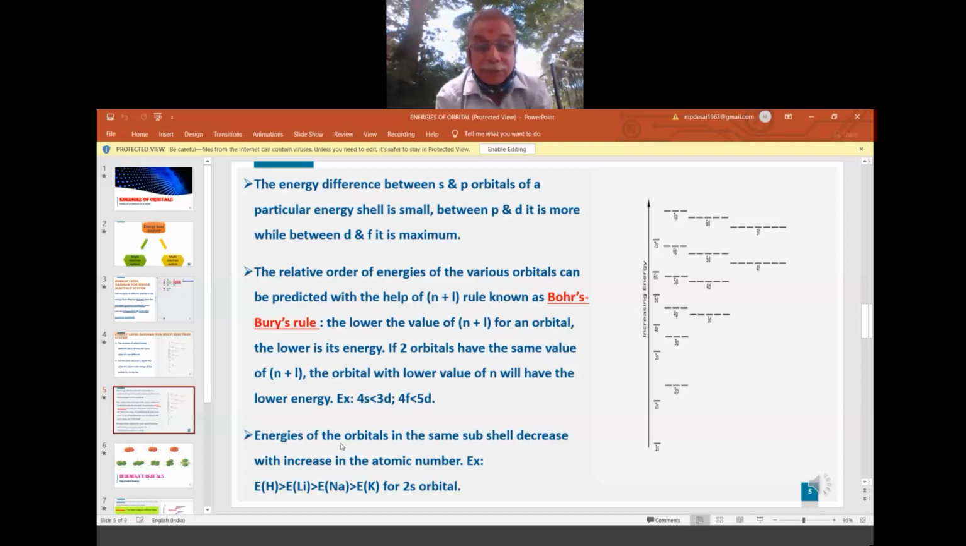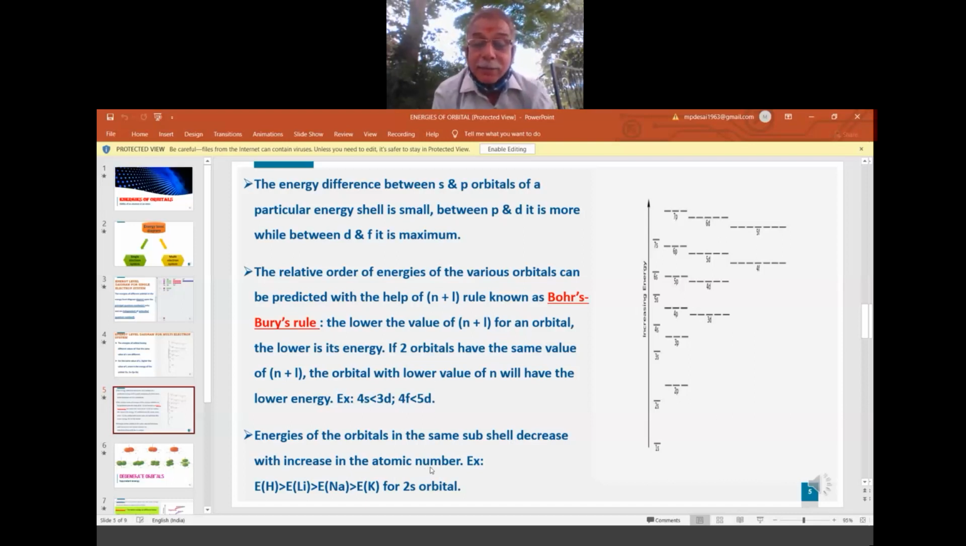Now next, energies of the orbitals in the same subshell decrease with increase in the atomic number. Energies of the orbitals in the same subshell decrease with increase in the atomic number.